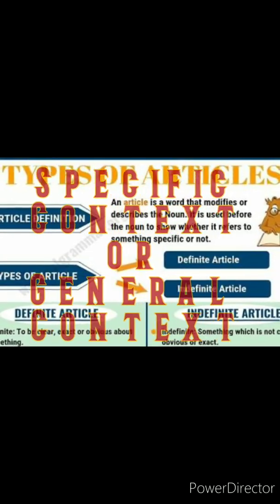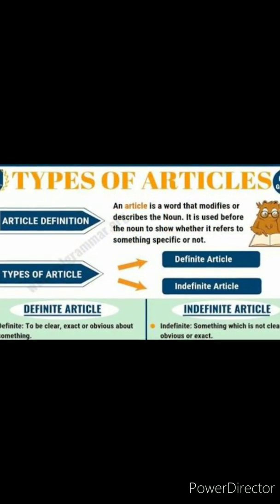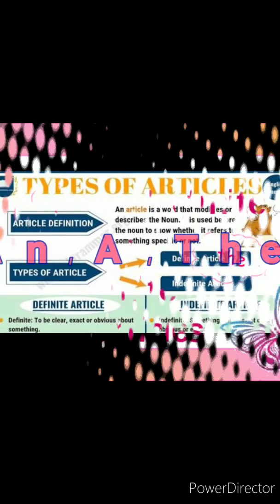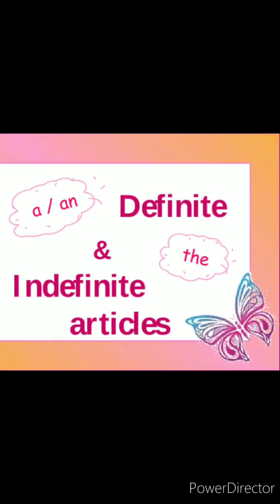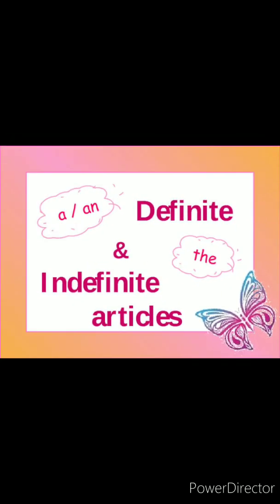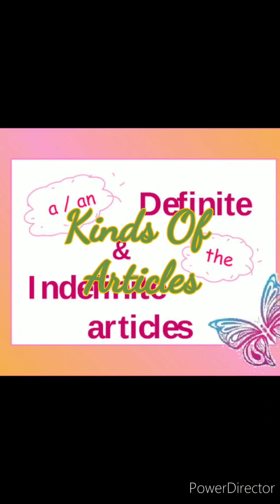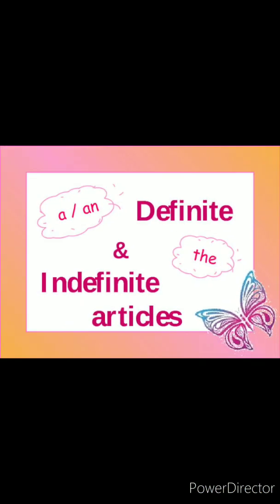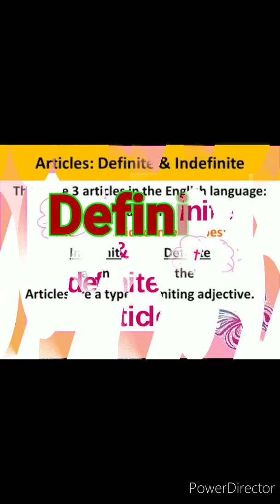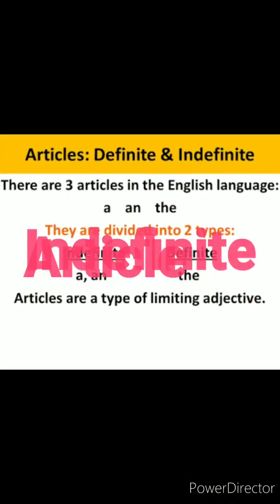Now there are three articles in English. Those are an, a and the, right? Now these articles are categorized into two different types as per their usage. So let's see the kinds of articles depending upon their usage. Now, as per their usage, articles are divided into two types, definite article and indefinite article.